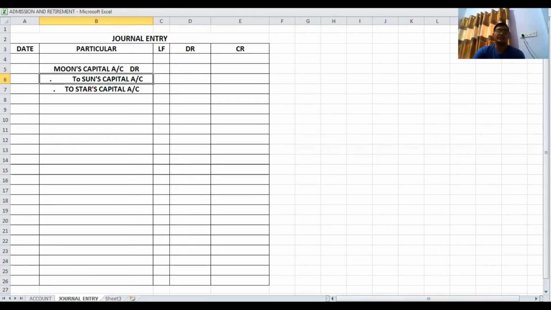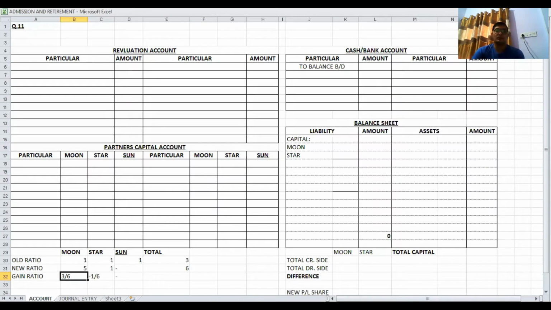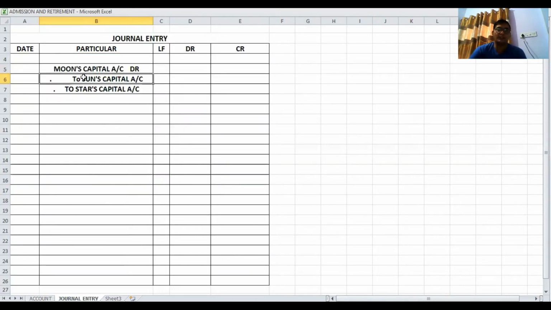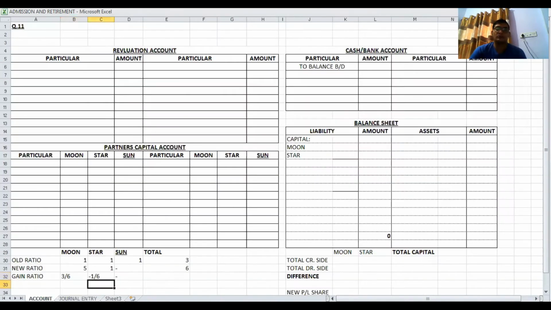So now in this sum, first of all, we have to understand that whenever our gain ratio is negative, then we have to credit such partner's capital account. Now, for step number one, first of all, the entries are distributed between the partners in their partners' capital accounts in the old profit sharing ratio, that is equal.